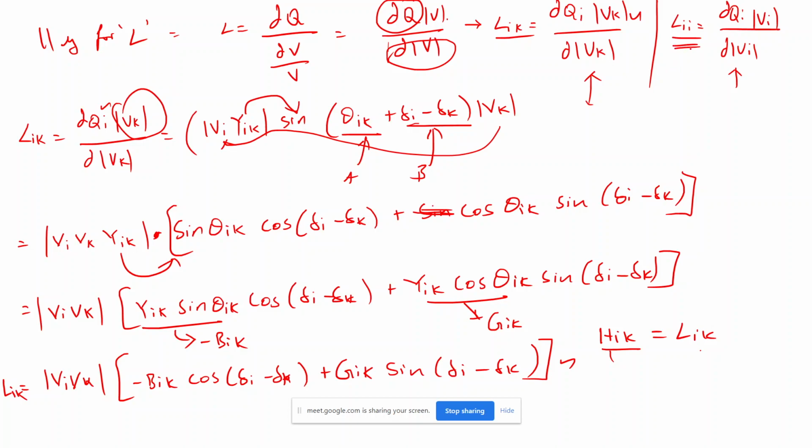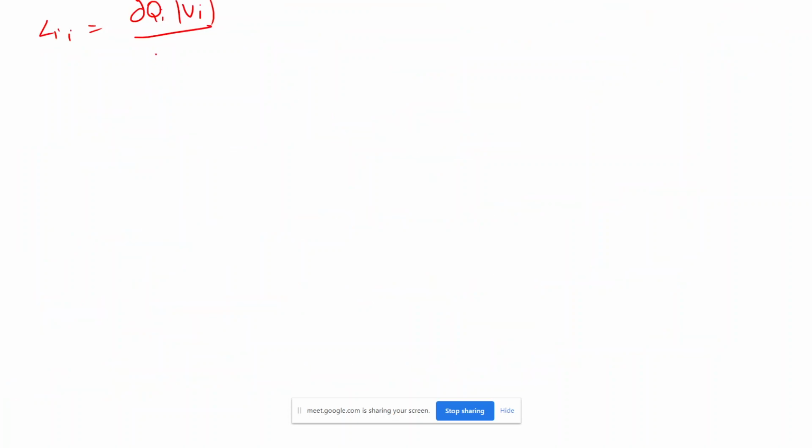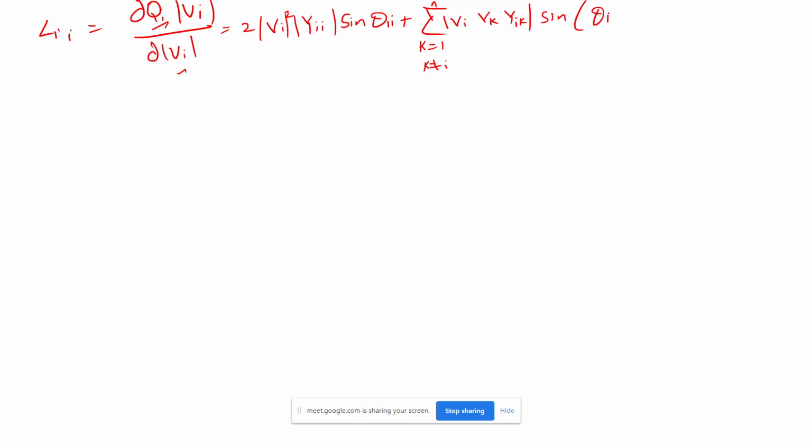No, this value, like a dou Vi, and if you differentiate this Q with Vi, you will get the value of 2 Vi square, and then this is Yii sine theta ii plus summation of k is equal to 1 and k not equal to i over n